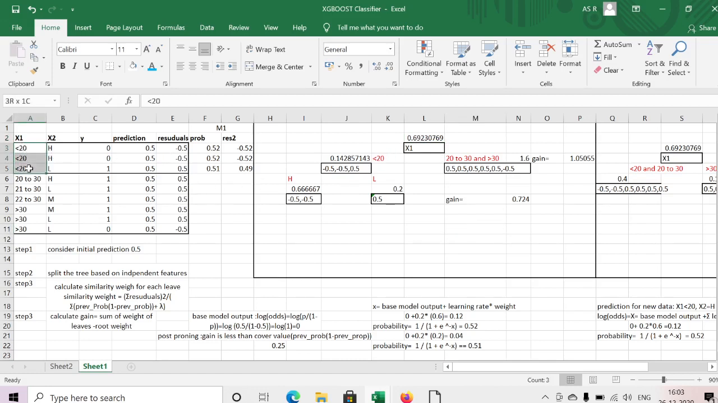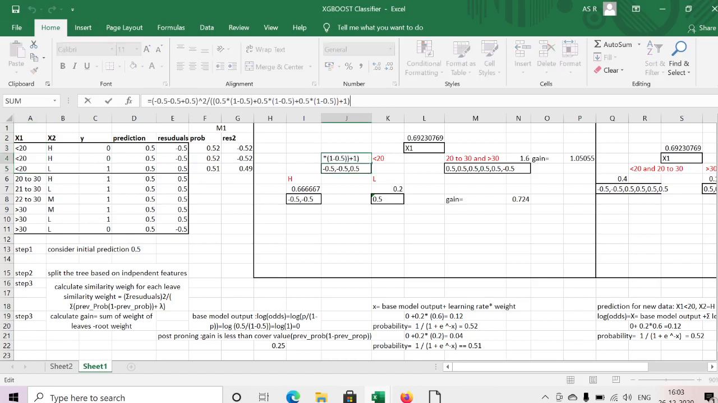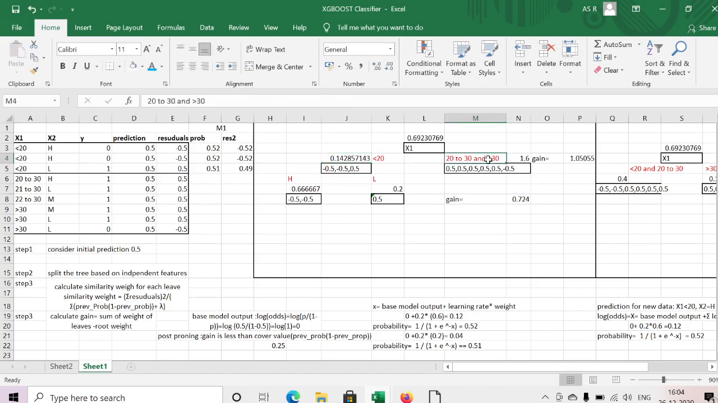Similarly for the left side, we have only three records. Here I have taken the binary split less than 20, so these three come under the left side: minus 0.5, minus 0.5, and 0.5. For these three records we need to calculate the similarity weight. I add all the residuals, minus 0.5, minus 0.5, plus 0.5, whole square. This is my numerator, and the denominator is for the first residual 0.5 multiplied by 1 minus 0.5, for the second residual, for the third residual, plus lambda. Similarly I have calculated the similarity weight for the left side leaf. In a similar way I need to calculate the right side leaf.